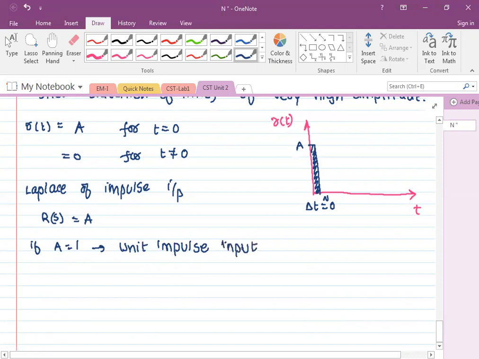Now you will find what the need of unit impulse input is. Unit impulse means the magnitude of this is unit.